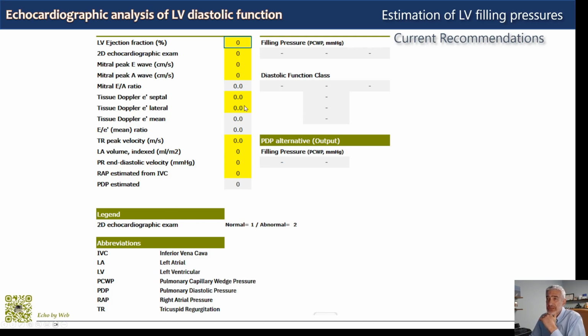You have this spreadsheet. The yellow boxes are where you enter your variables. The gray ones are the calculations. And then you have two outputs here. Once you complete the input, this is the legend. The algorithm gives you the filling pressures and the diastolic function class. And as an alternative output, you also have the pulmonary diastolic pressure and the filling pressures if you use the end-diastolic velocity of pulmonary regurgitation, as I told you previously.